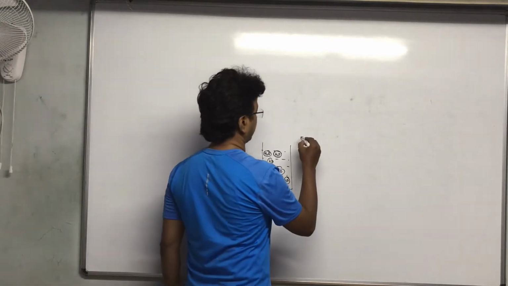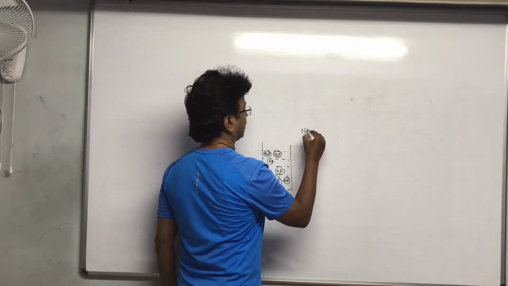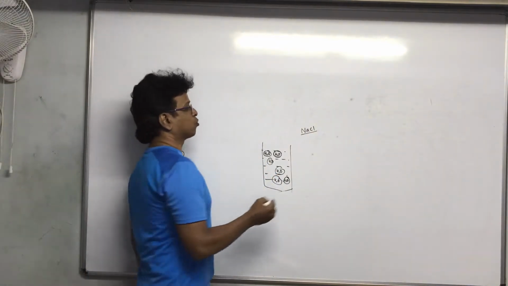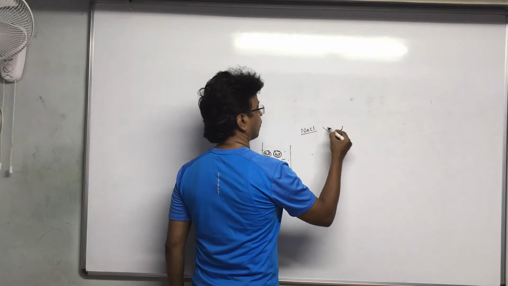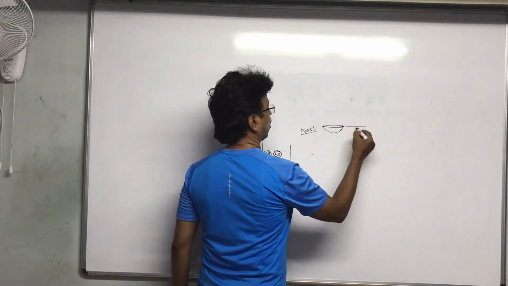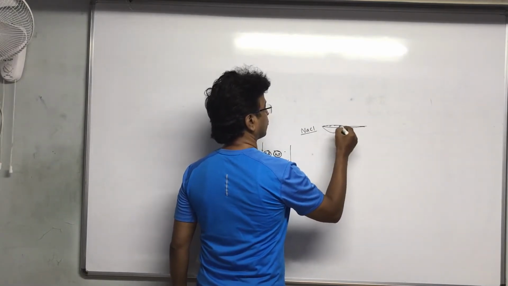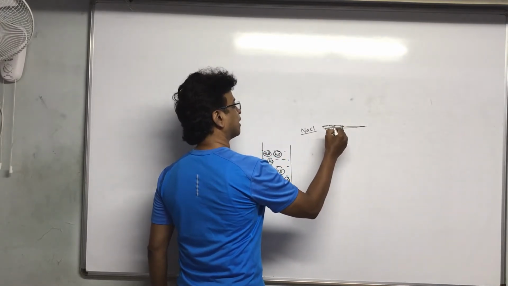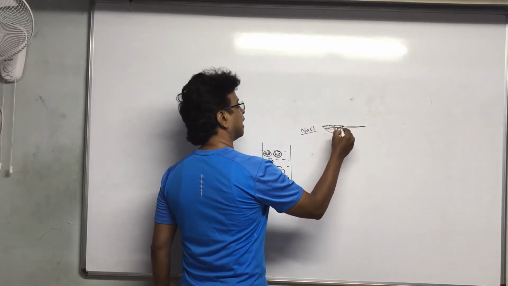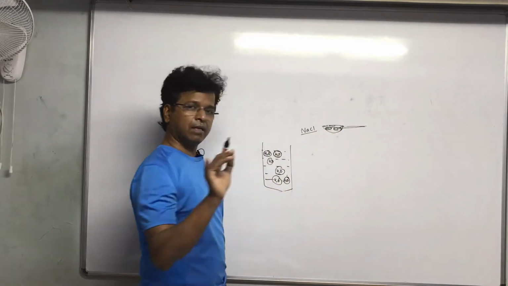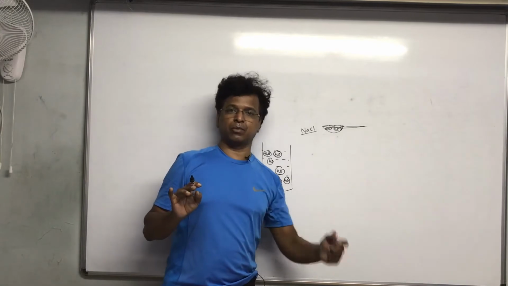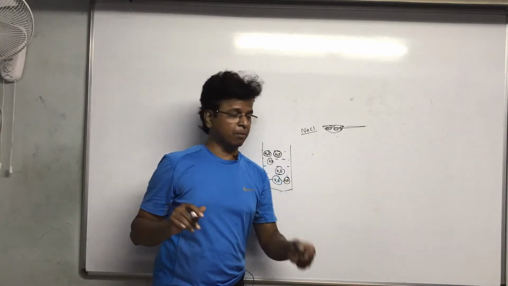One more interesting thing I'll tell you. Supposing sodium chloride, that is normally salt. If I take a spoon of sodium chloride, then definitely this whole spoon has got NaCl. So NaCl is definitely a pure substance.